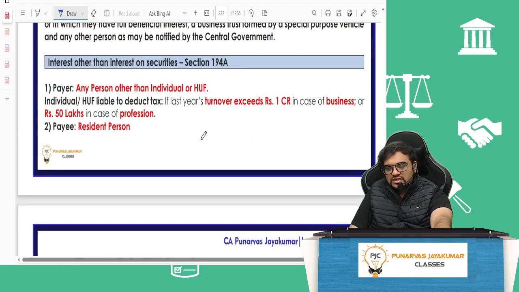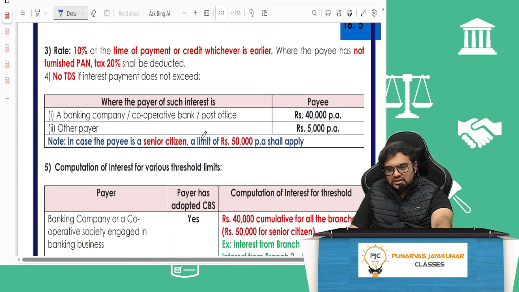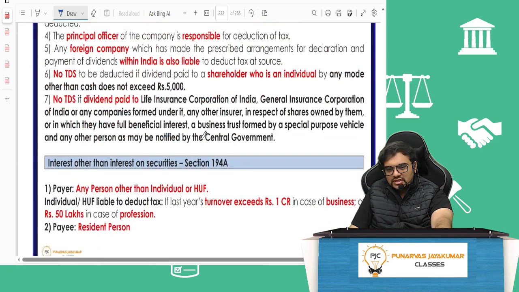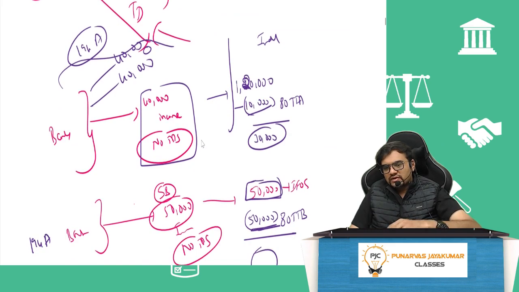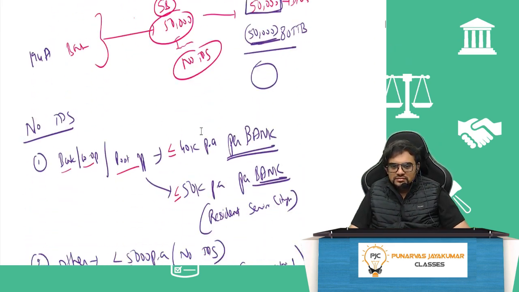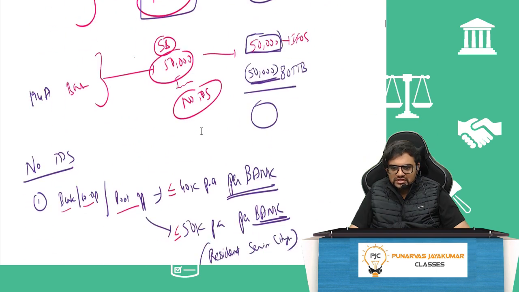(194A), any person other than individual or HUF, payee will be a resident person. Resident person. This payer of the interest. This is what, guys? Interest other than interest on securities. This will be interest on your recurring deposits and fixed deposit and all these things.